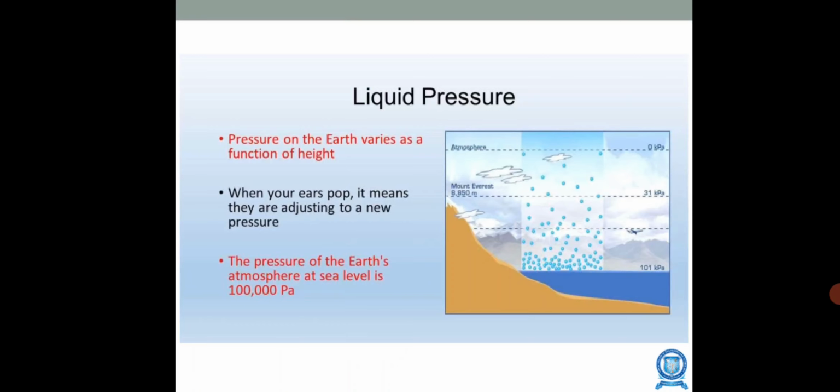Next is liquid pressure. The pressure on the earth varies as a function of height. When your ears pop, it means you are adjusting to a new pressure as the atmosphere varies. The pressure of the earth's atmosphere at sea level is actually 1 lakh pascal.